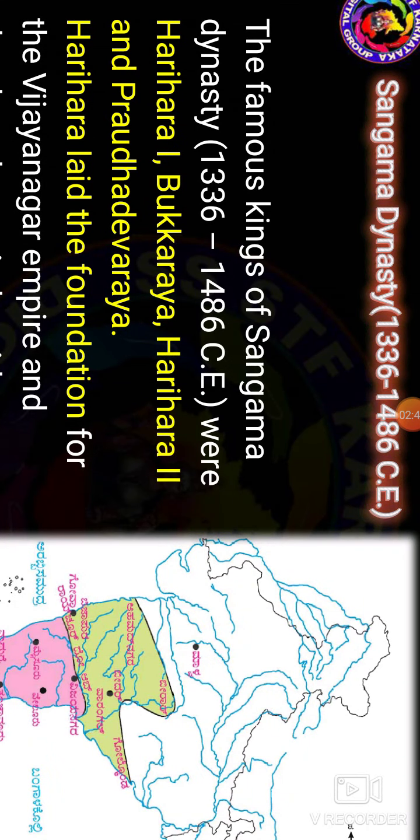Look at that chart: Harihara first, Bukkaraya, Harihara second, Prabuddha Devaraya. These are all the famous kings of the Sangama dynasty.